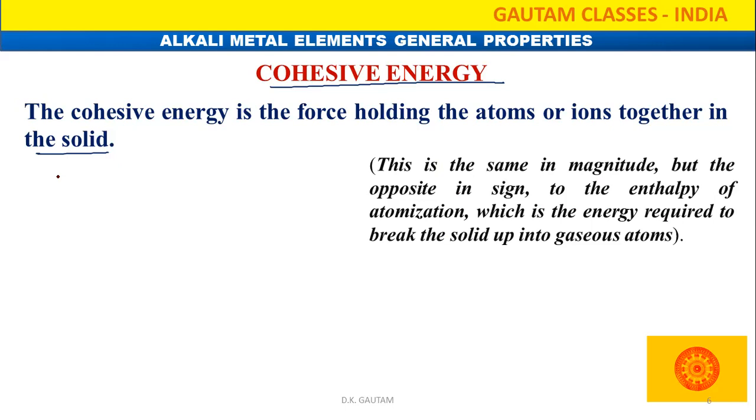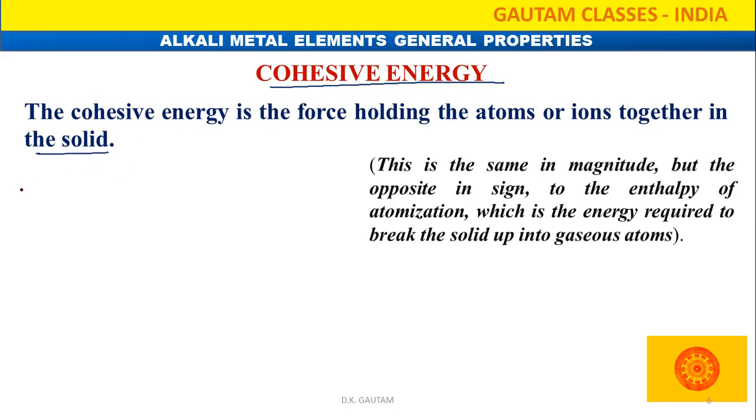What about the atomization energy? Atomization energy is needed to convert one mole of a molecule into the gaseous atomic form. Whatever amount of energy is needed is called the atomization energy. That means atomization energy and cohesive energy are the same in magnitude, but they differ in sign.